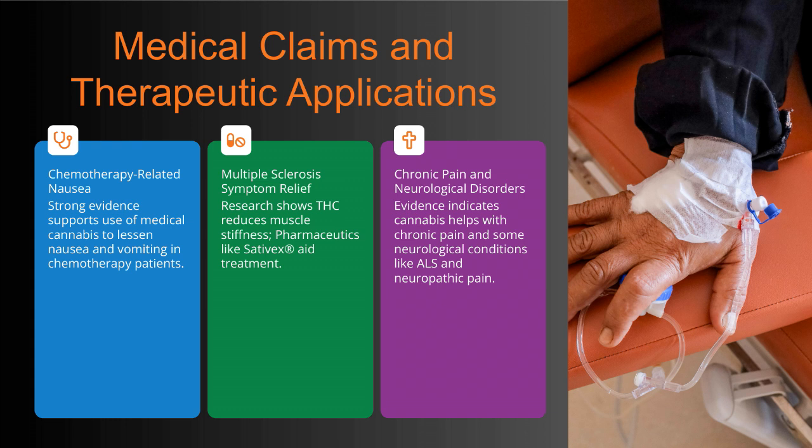Next, for individuals with multiple sclerosis, research highlights that THC can alleviate muscle stiffness, improving mobility and comfort. In fact, pharmaceutical products like Sativex are already utilized in some countries for this purpose, offering a practical treatment option. Lastly, cannabis shows promise in relieving chronic pain and certain neurological disorders such as ALS and neuropathic pain. While the data is encouraging, further clinical trials are needed to fully establish safety and efficacy for these conditions.